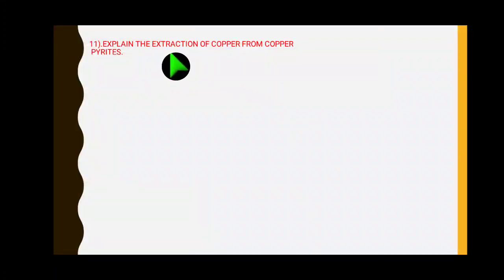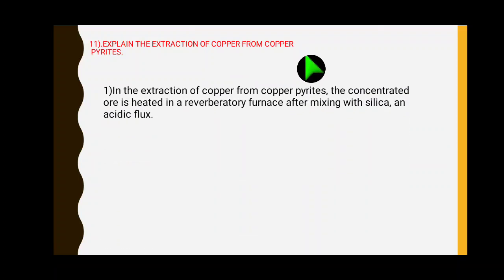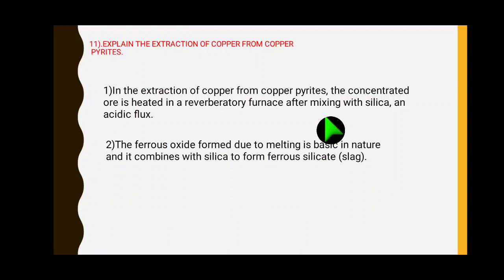Next question, explain the extraction of copper from copper pyrite. Here, in the extraction of copper from copper pyrite, the concentrated ore is heated in a reverberatory furnace after mixing with silica and acidic flux. Here the copper pyrite ore has to be taken in a reverberatory furnace after mixing with silica and acidic flux. So why do we have to take silica and acidic flux?